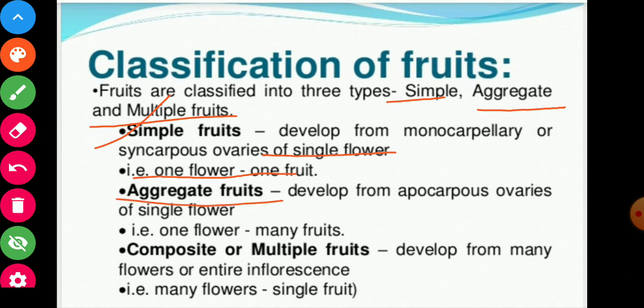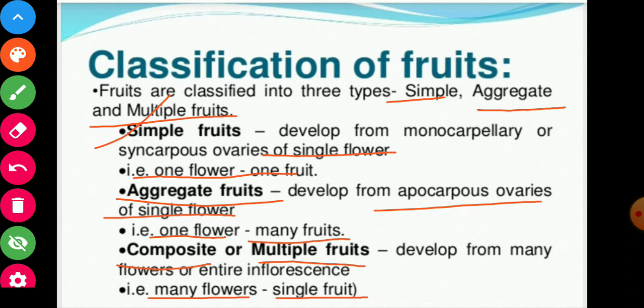Aggregate fruits develop from apocarpous ovaries of a single flower, in which one flower has many fruits. So from one flower many fruits develop, they are aggregate fruits. And the third category is composite or multiple fruits, which develop from many flowers or entire inflorescence. So here many flowers are there, but they have a single fruit.